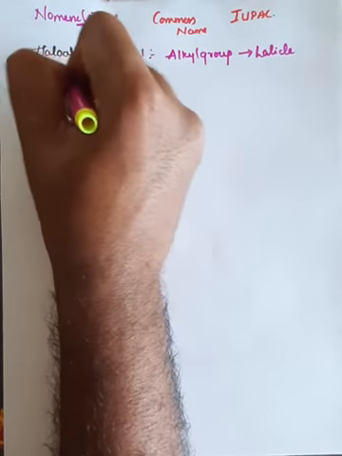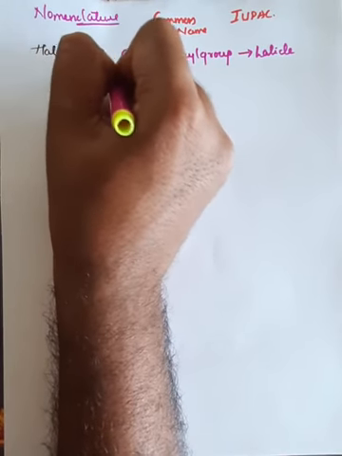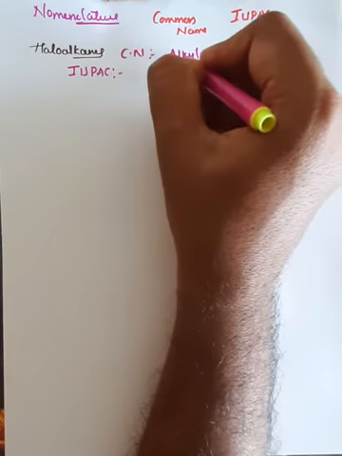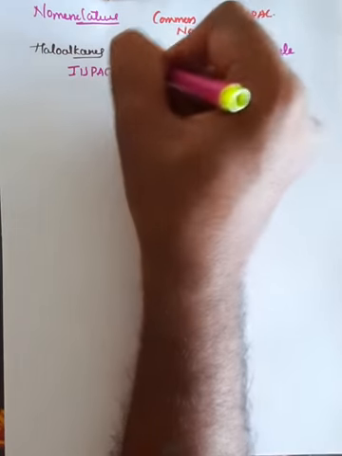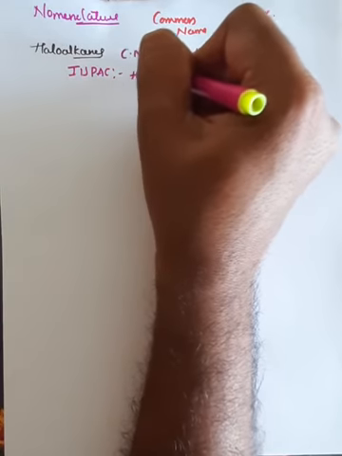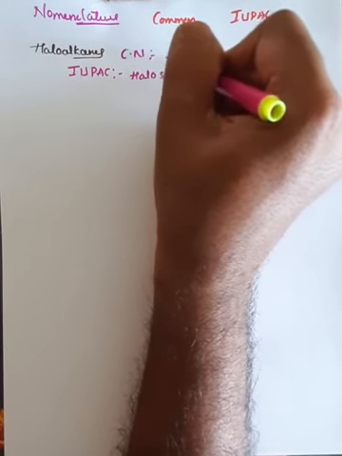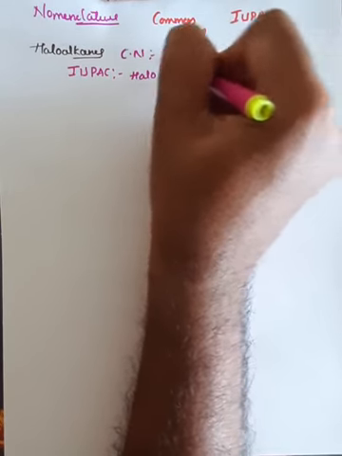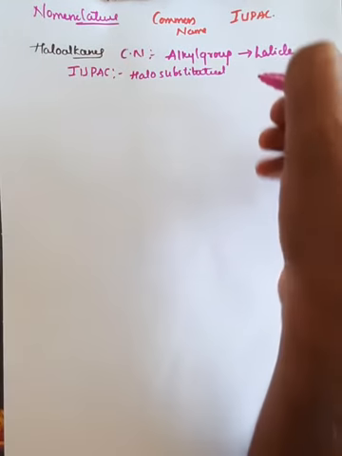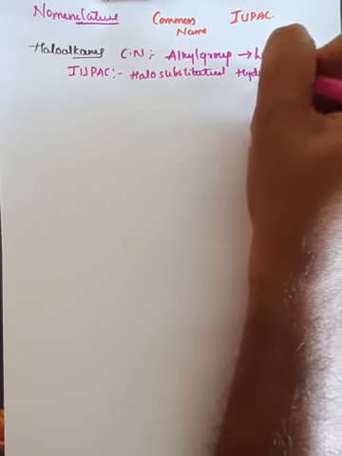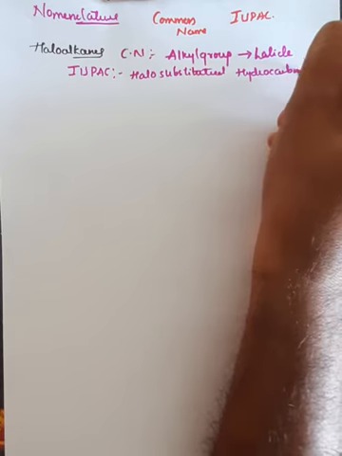But in case of IUPAC system, what happens? These alkyl halides are named as halosubstituted hydrocarbons. Right?